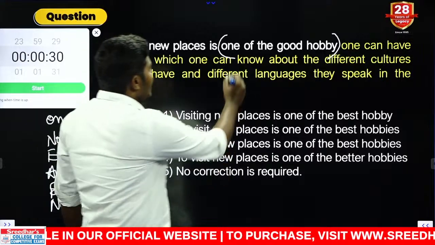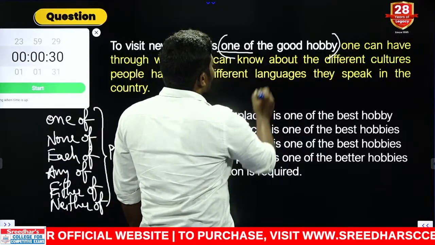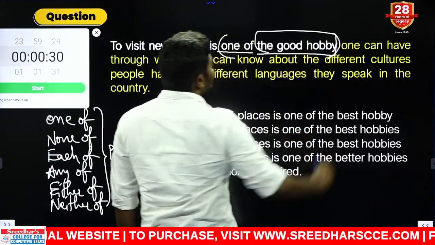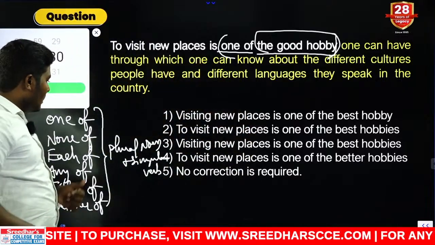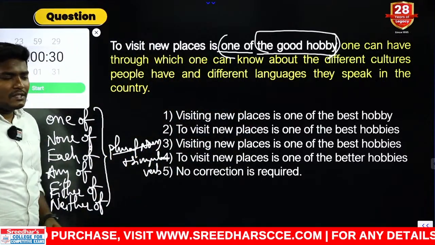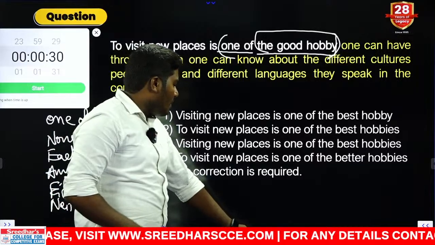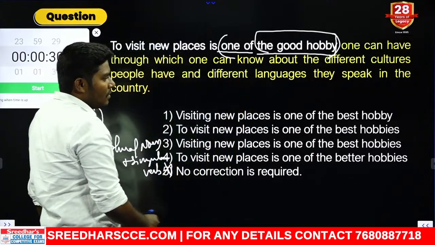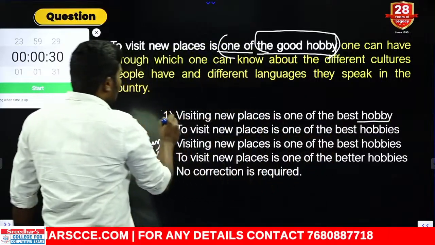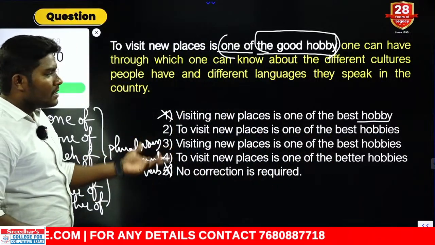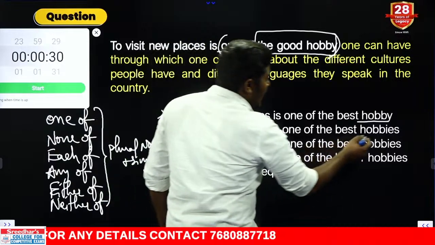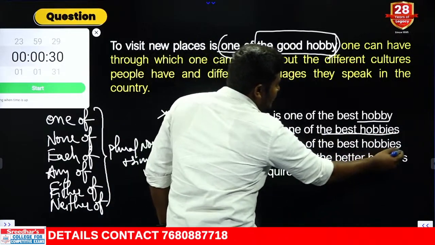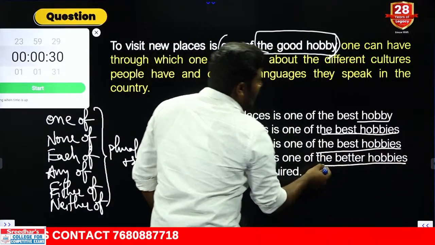Now as you can see here, one of combination is given. The good hobby, is it singular or plural? That is singular. What do we need here? Plural noun is needed. So tell me, what is the combination we can take? Hobby is absolutely wrong, we need change. Fifth option is out. Again hobby is wrong, we can also eliminate first option. Two options are out. In the remaining options, as you can see, the best hobbies, the better hobbies.